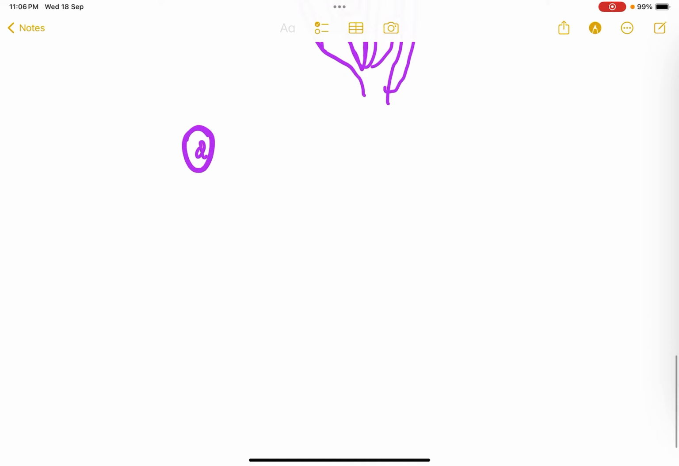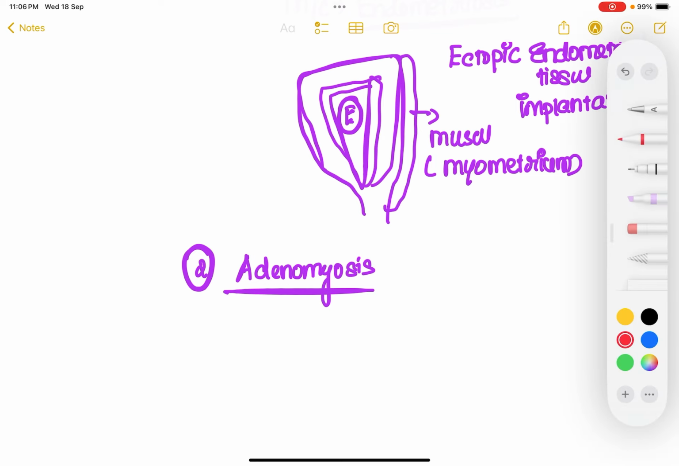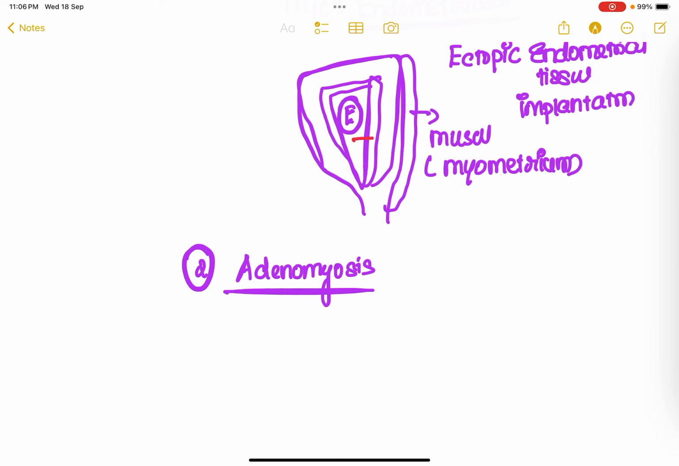And then adenomyosis. What is adenomyosis? As we have discussed, the uterus has a muscular layer as well. This muscular layer of the uterus is termed myometrium. What is going to happen is that the endometrial tissue, the endometrium which is present in the uterine cavity, is going to grow inside the myometrium.